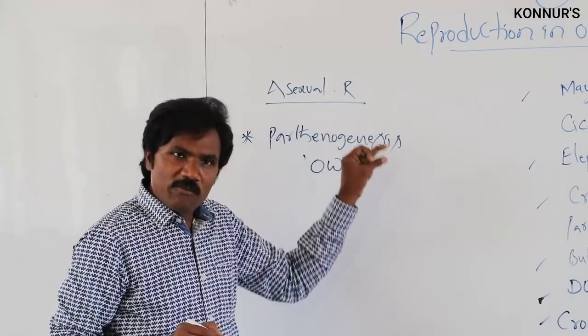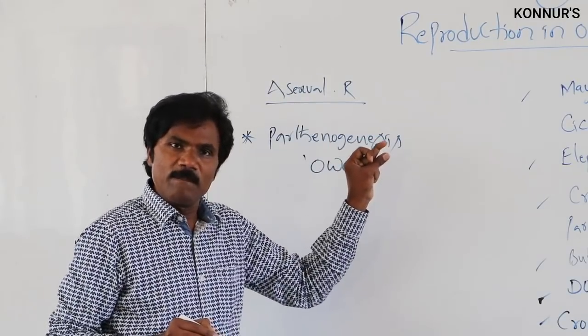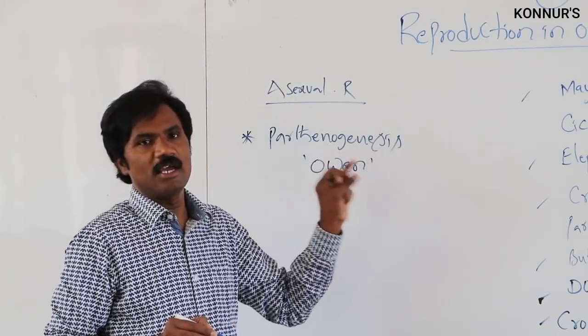Here, one female gamete can develop a complete embryo without fusion of the gametes.